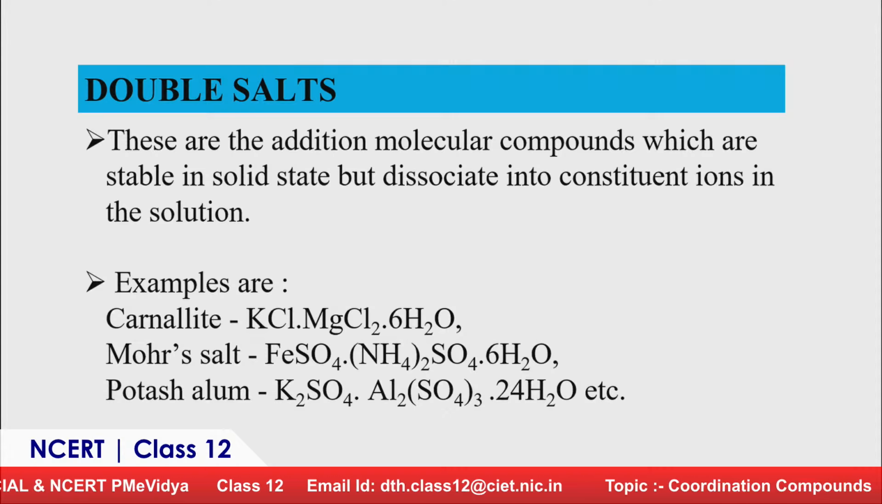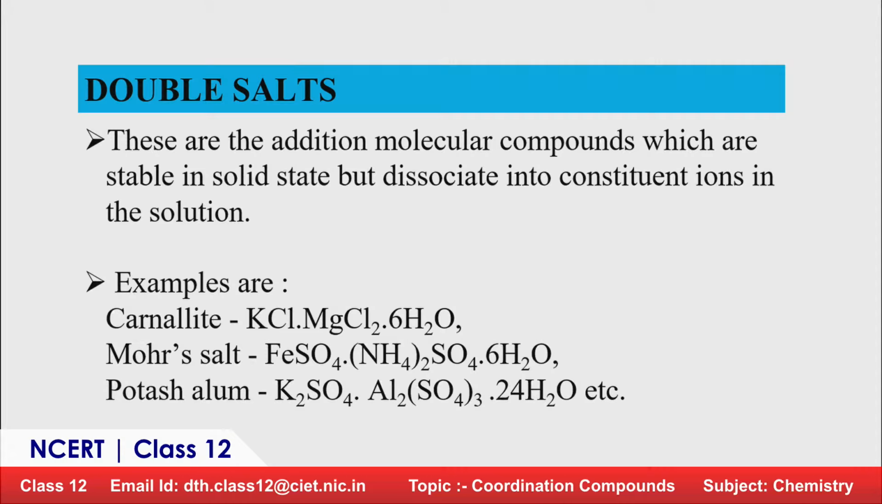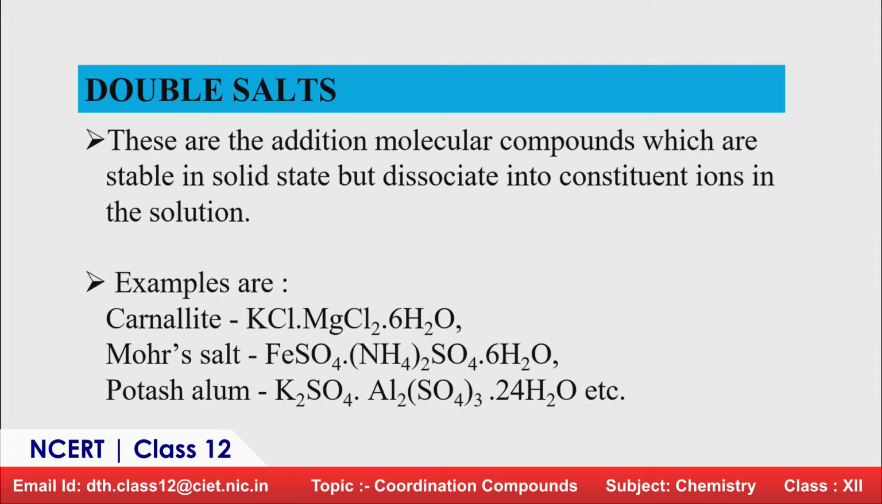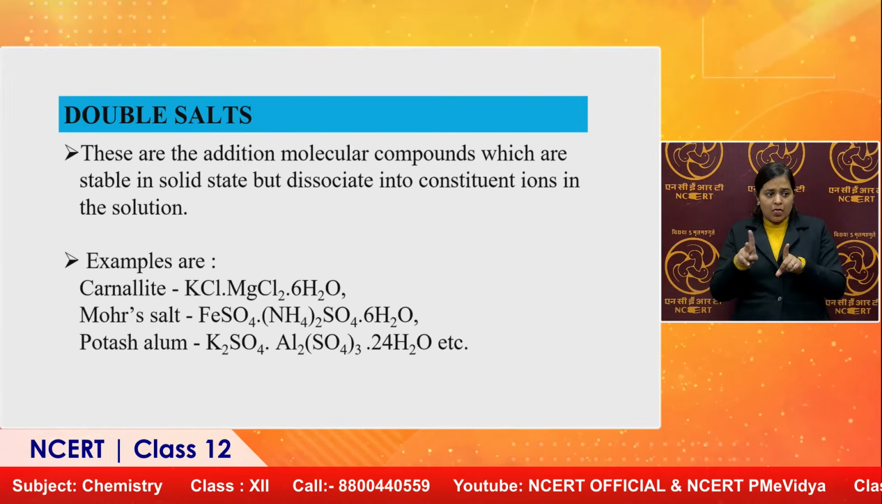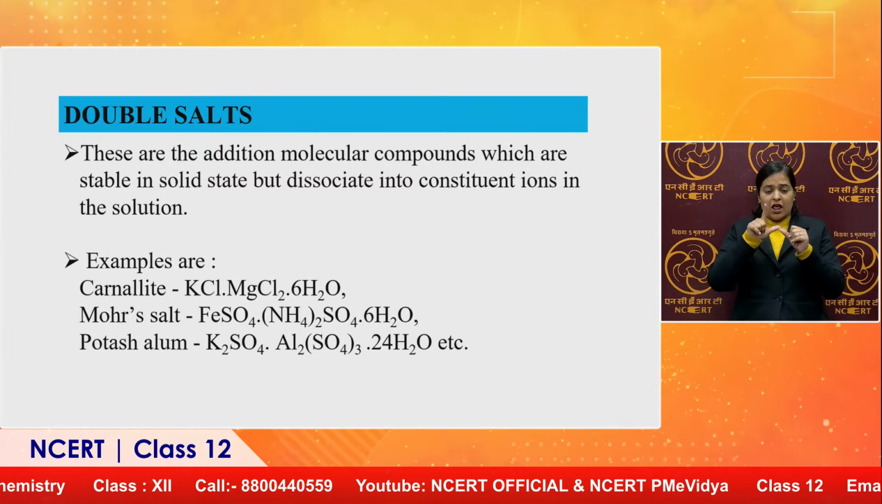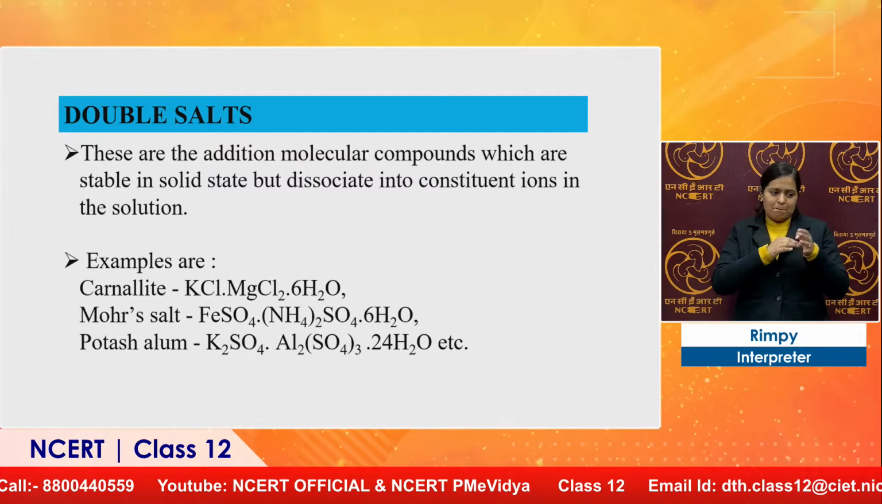These are different from coordination compounds. Taking another example, potassium alum is also a double salt: K2SO4.Al2(SO4)3 with 24 H2O, that is water of crystallization, 24 H2O.